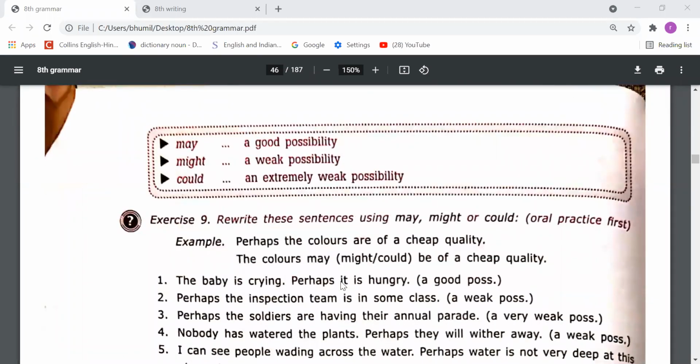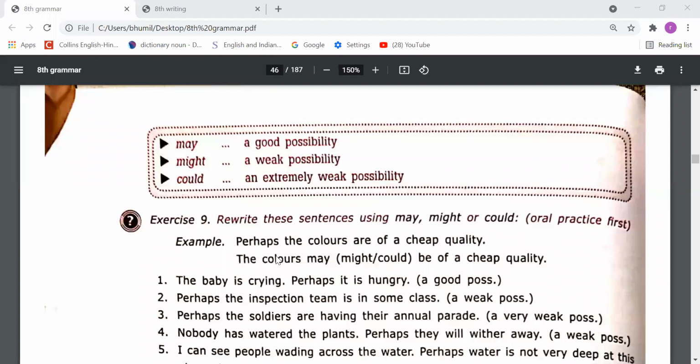So dear students, on the basis of this understanding, you have to do the next exercise, exercise number 9. So let's read this, what's written here. It is written: rewrite these sentences using may, might, or could, oral practice. So first of all, you have to do this just for your oral practice, and you have to use may, might, and could according to the possibility, right? So let's read the first sentence.